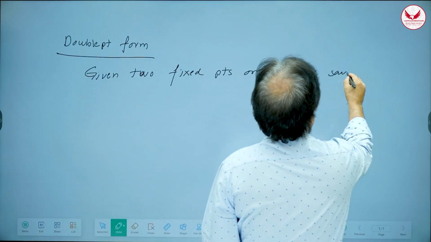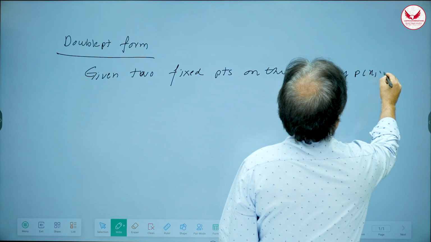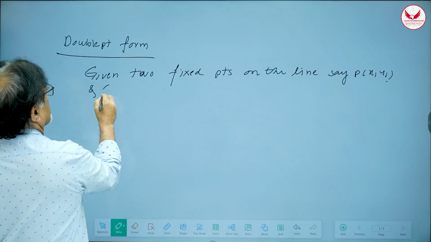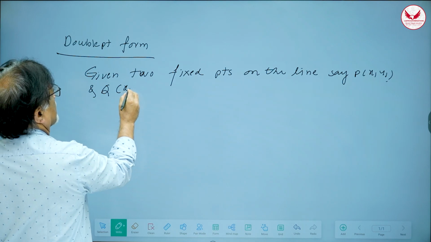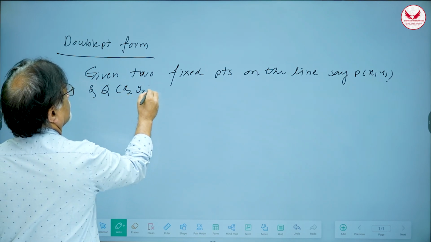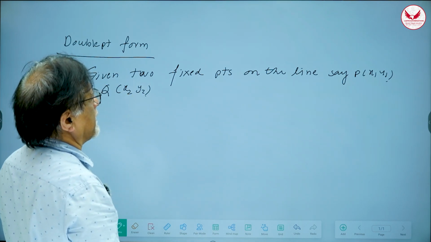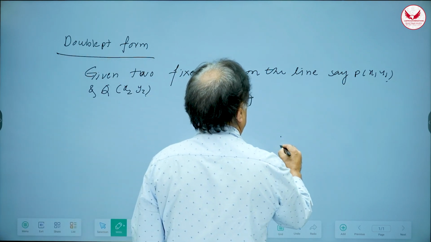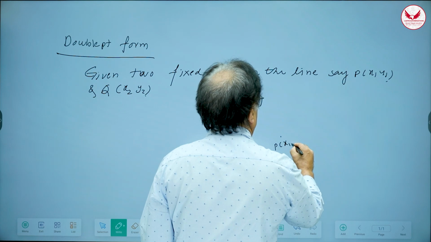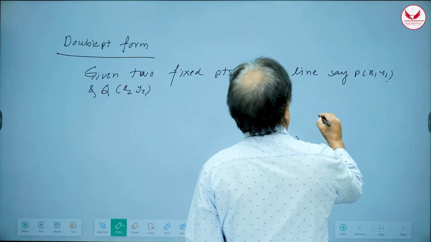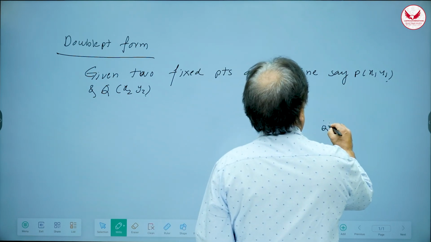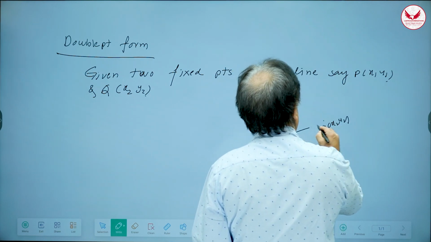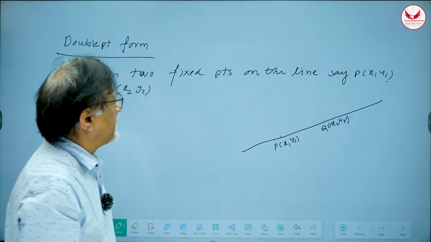Let us say P, whose coordinates are x1, y1, and Q, whose coordinates are x2, y2. These 2 points are there, so you can draw a unique line passing through these 2 points. This is point P, whose coordinates are x1, y1, and this is a point Q, whose coordinates are x2, y2, and you want the equation of this line passing through these 2 points, right?